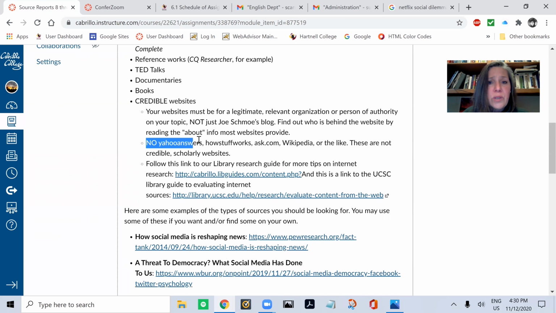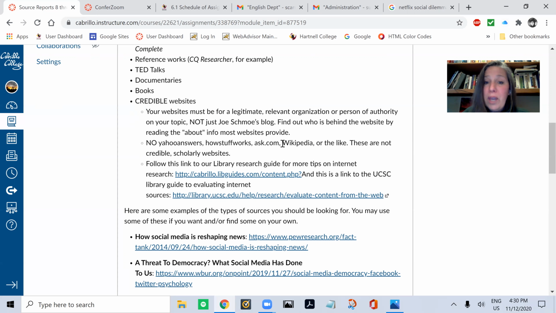These ones are worse than Wikipedia because we don't even know what the sources are of the posts that you'll find on these websites. We don't know who writes them, right? They don't name the authors, right? We don't know what credentials these people have. We don't know if they really know how stuff works.